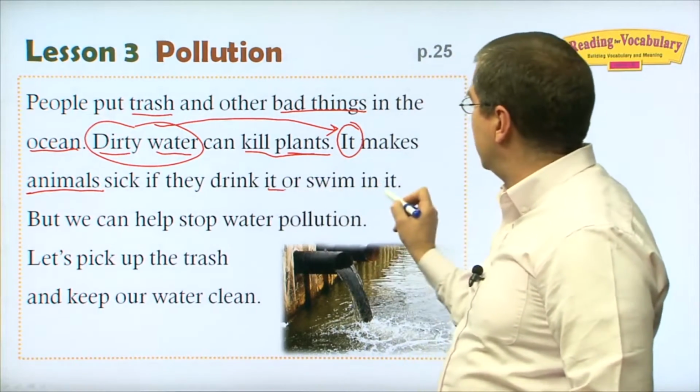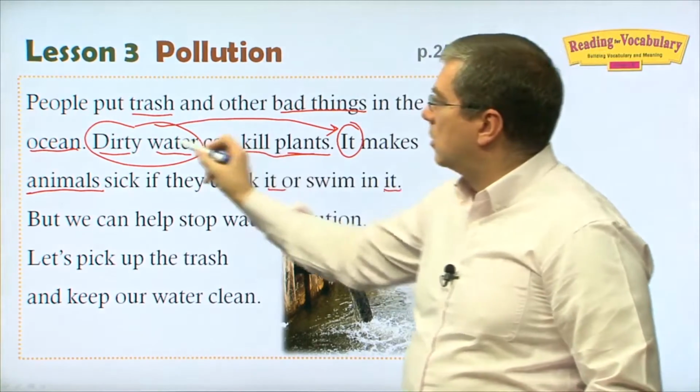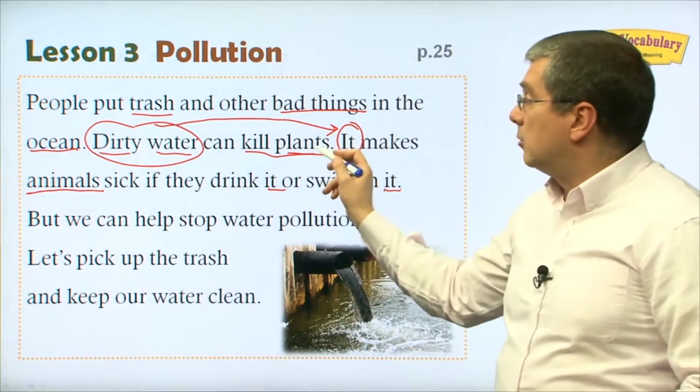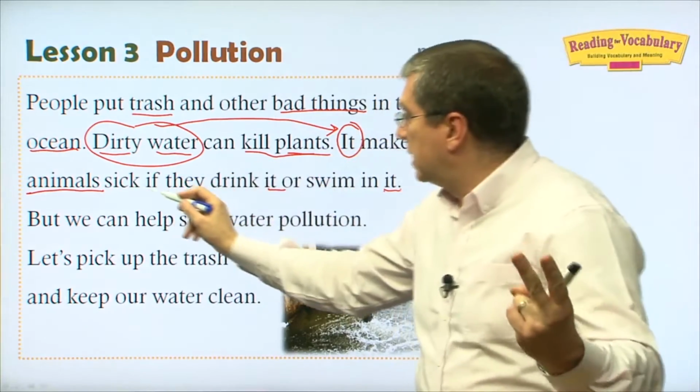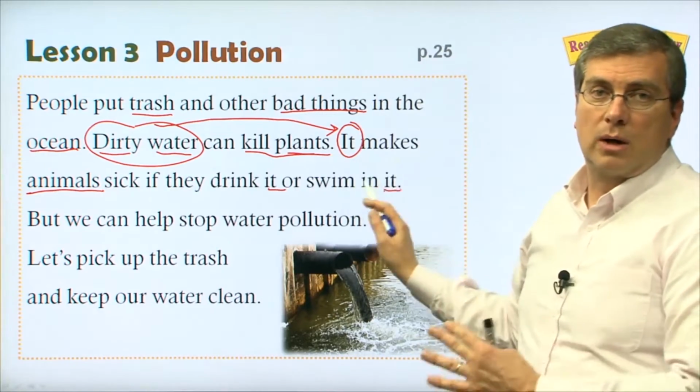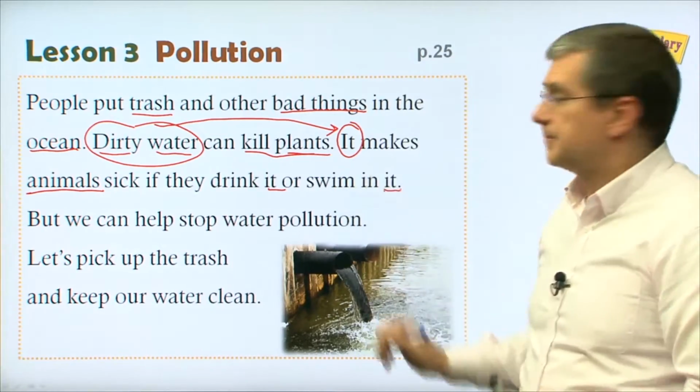We have many "its." These "its" all refer back to dirty water. Okay? So dirty water can kill plants. It makes animals sick if they drink it or they swim in it. Okay? And that's all dirty water. That's what dirty water does.